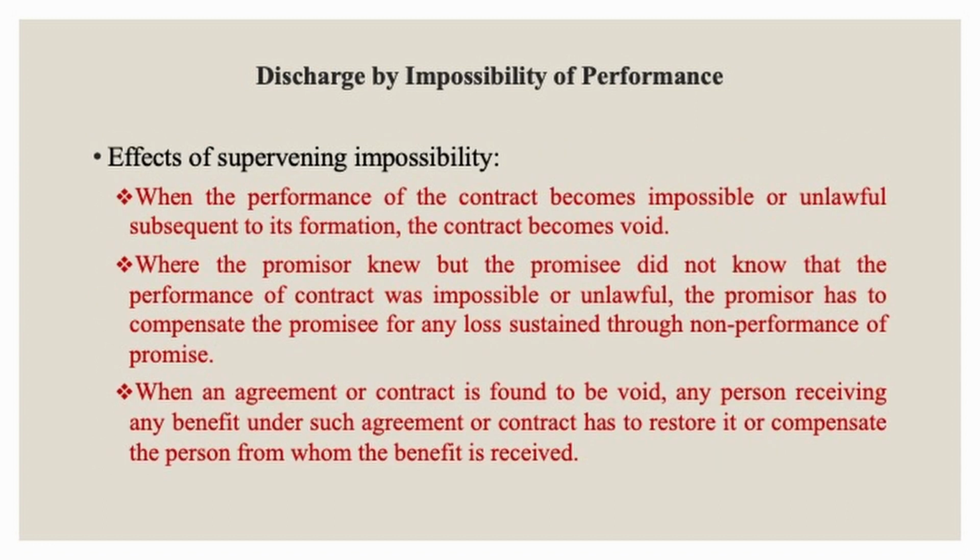What are the effects of supervening impossibility? When the performance of the contract becomes impossible or unlawful subsequent to its formation, the contract becomes void. Where the promisor knew but the promisee did not know that the performance of the contract is impossible, the promisor has to compensate the promisee for the loss suffered by him due to non-performance. When an agreement or contract is void, any person receiving any benefit under such agreement has to restore or compensate the person from whom the benefit is received.